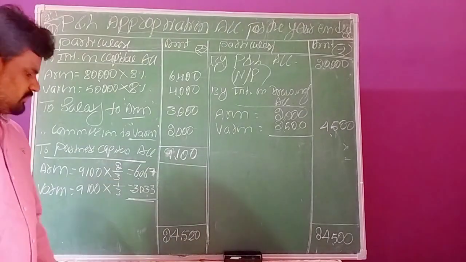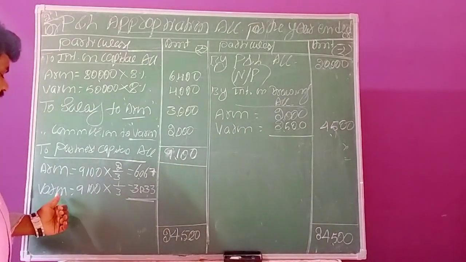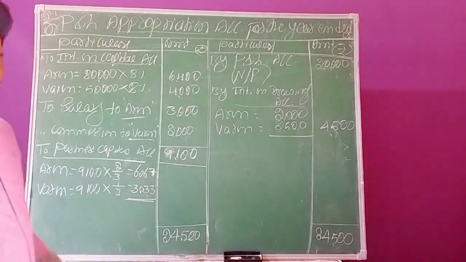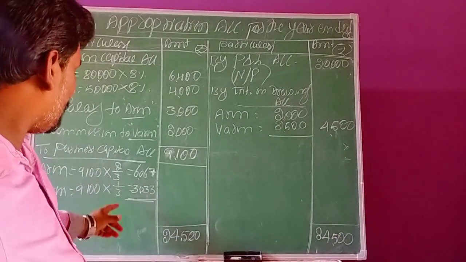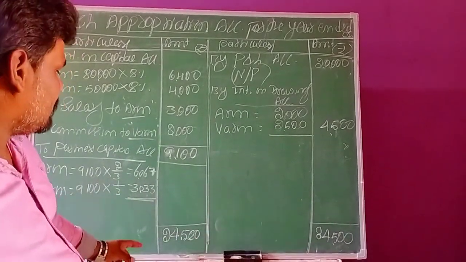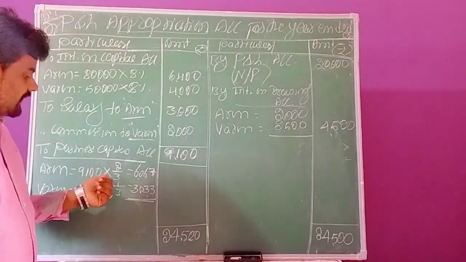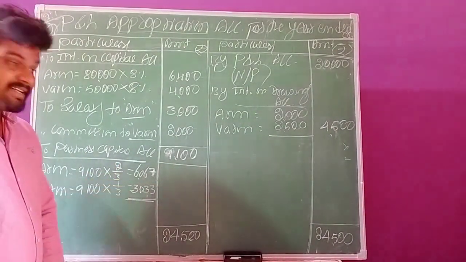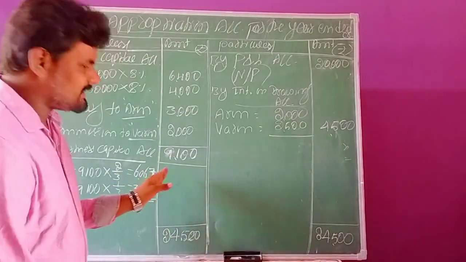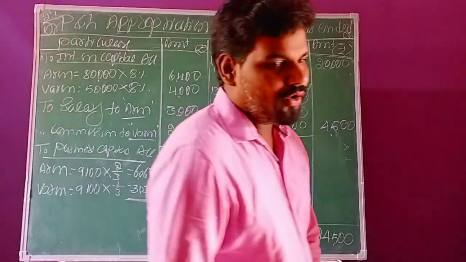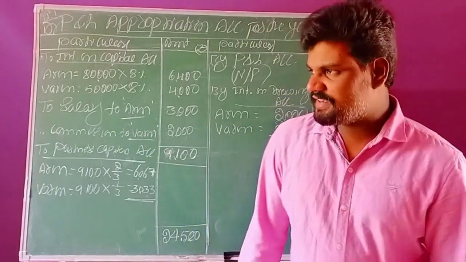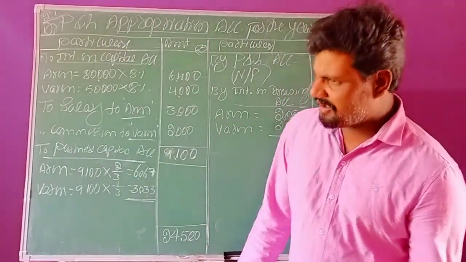3,033 rupees. So this is Varun's share. 9,100 into 1/3 means you will get 3,033 rupees. And here, 9,100 into 2/3 means we will get 6,066.66. So more than 5 means we can round up the value as per the norms.